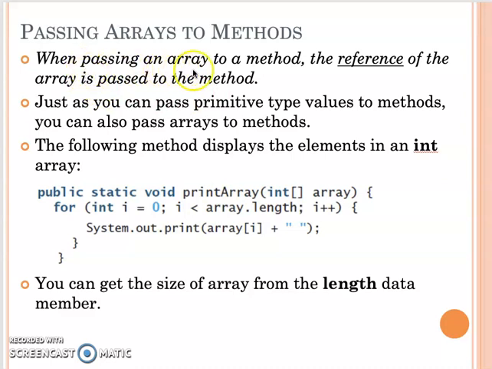So when passing an array to a method, the reference of the array is passed to the method. Just like we said earlier, when we use a method and pass an argument in the argument list, if that's a primitive data type, we pass by value. However, for all objects, we pass by reference. So in Java, all object variables are actually object reference variables.